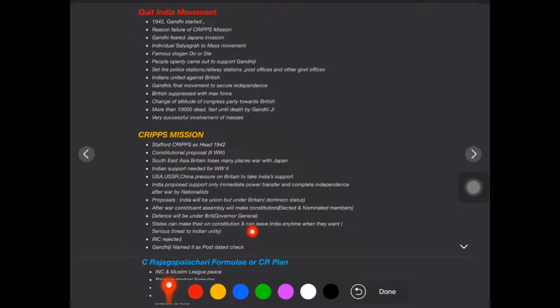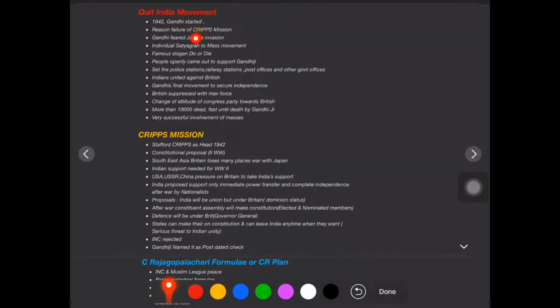It is just a promise, and we don't know if it will be honored. These are the reasons the Cripps Mission failed. Once it failed, the Quit India Movement was started by Gandhiji in 1942.